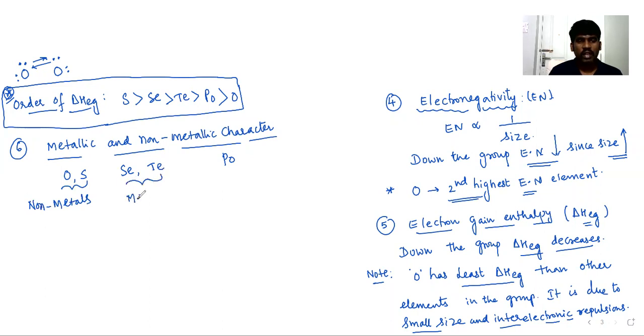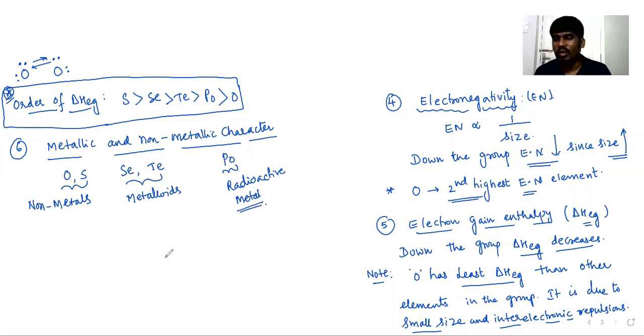Selenium and tellurium are examples of metalloids. Polonium is an example of a metal, but it is a radioactive metal. So one of the radioactive elements in group 16 is polonium.